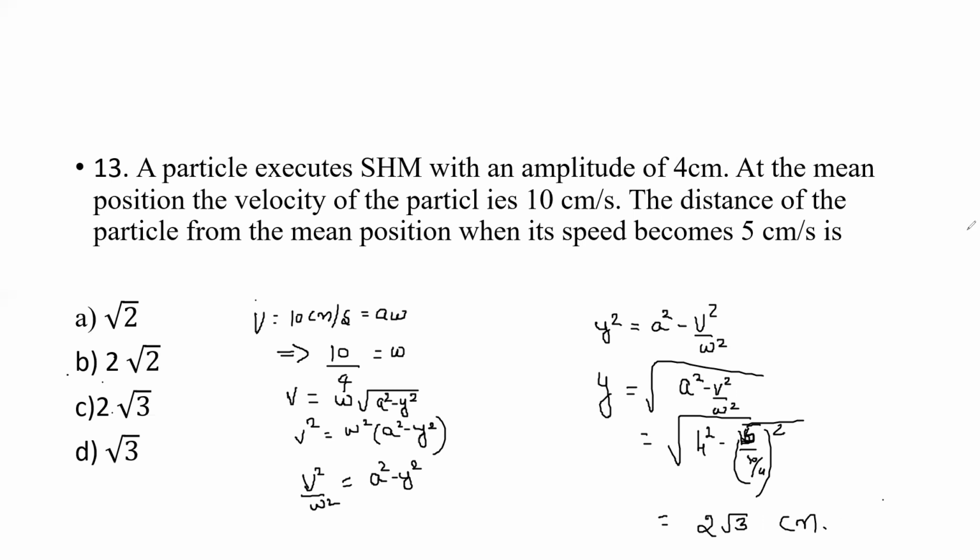We have the formula V is equal to omega root of A square minus Y square. In this equation, calculate the value of Y. To calculate the value of Y, we require the value of omega. Just calculate the value of omega by using this relation. 2 root 3, option C is the correct option here.